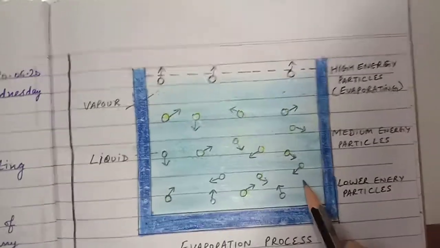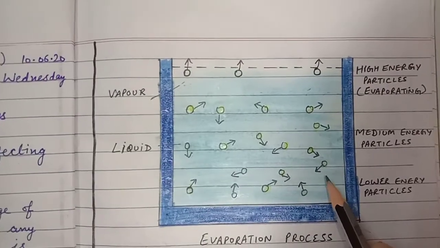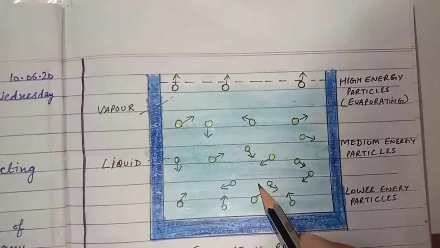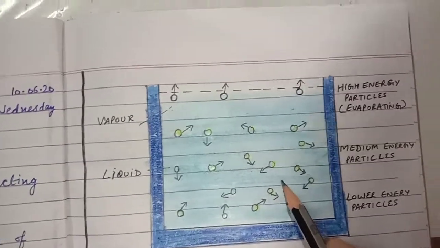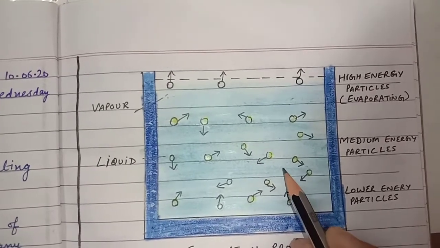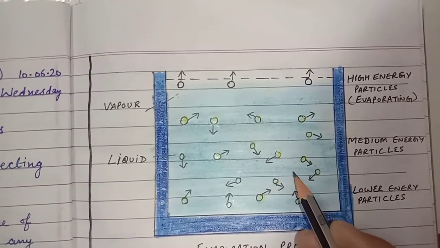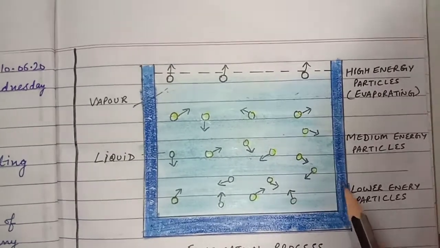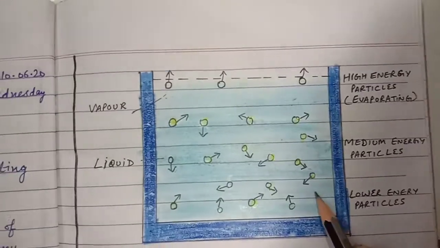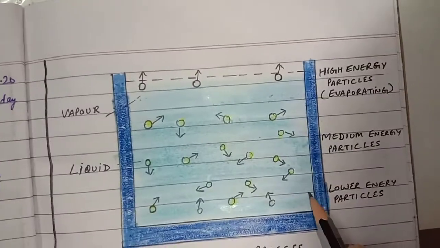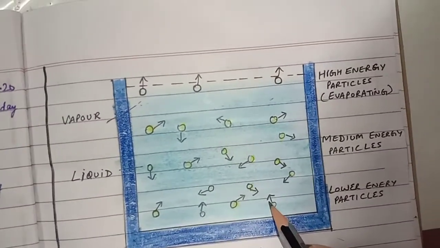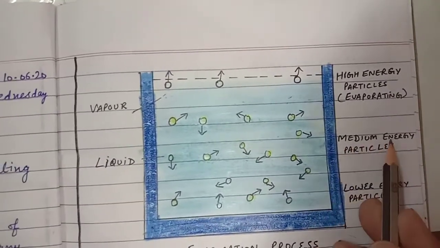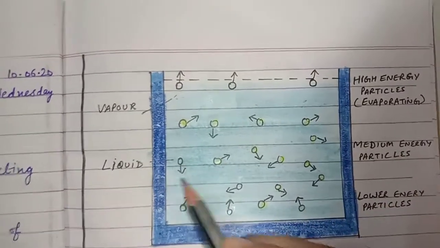Random motion means the particles have a characteristic that they keep on moving. When they are moving, they have certain kinetic energy. Some particles will have less kinetic energy, other particles will have more kinetic energy. The particles having less kinetic energy will be at the bottom of the container. The particles having medium energy will be in the middle.